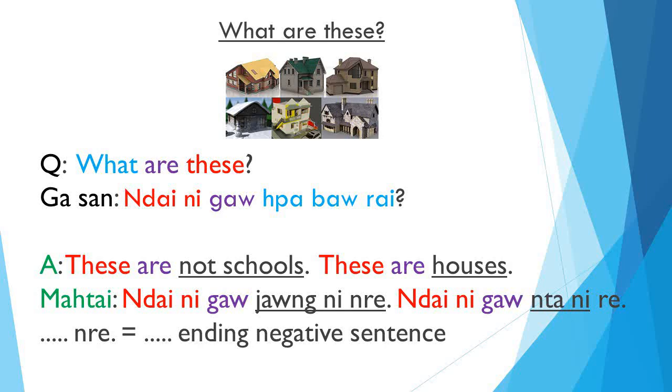Question: what are these? Gasan ndai ni go pabot rai. Answer: these are not schools. These are houses. Matai ndai ni go jong ni nre. Ndai ni go nta ni re. Nre is the ending for a negative sentence.